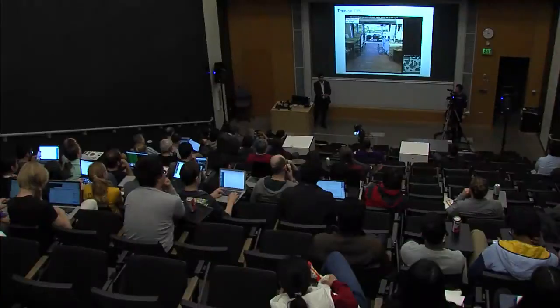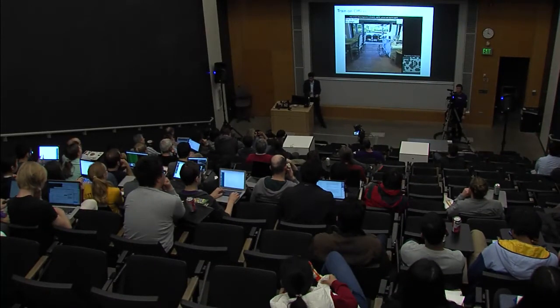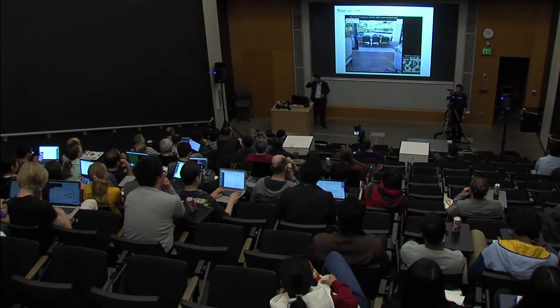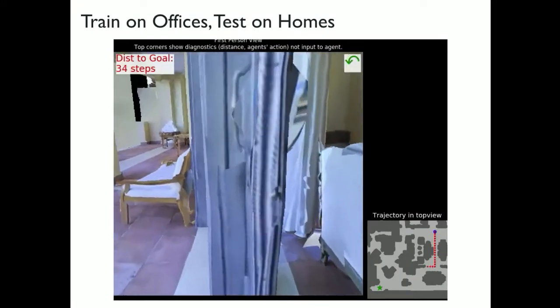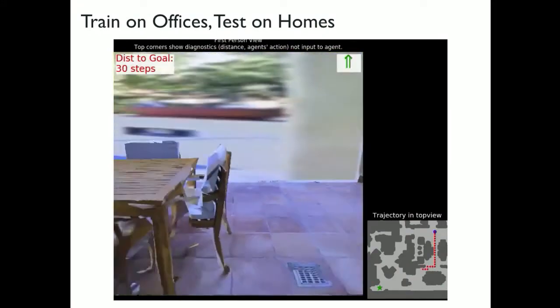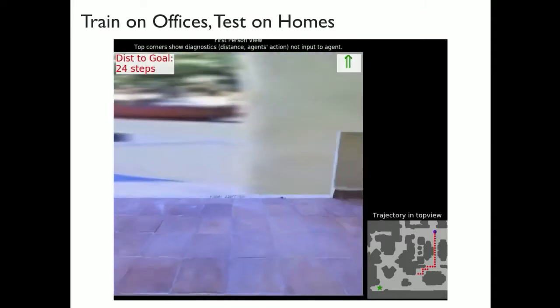So we trained these policies in simulation on these office environments, but then we can actually test it on these home environments, which are also available as scans. And you can see that the robot actually shows reasonable behavior in getting to the target location.